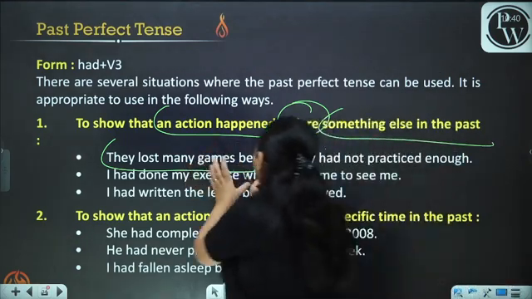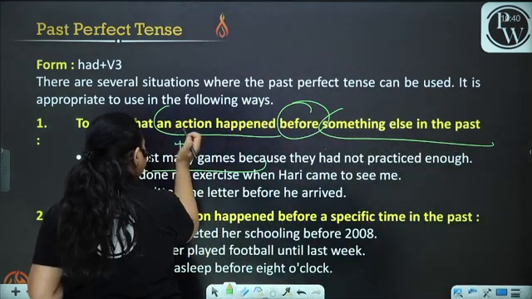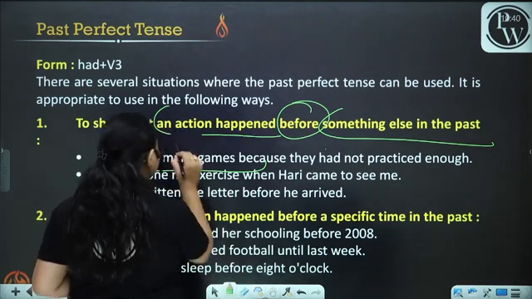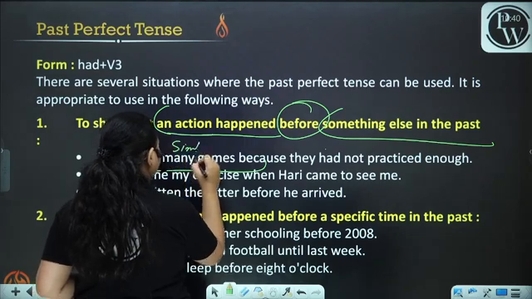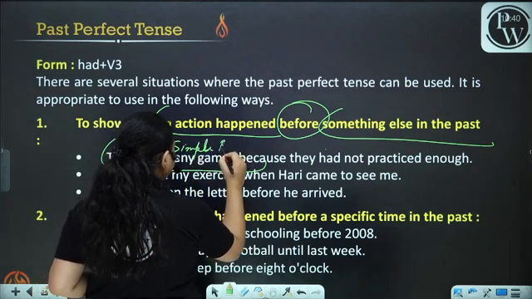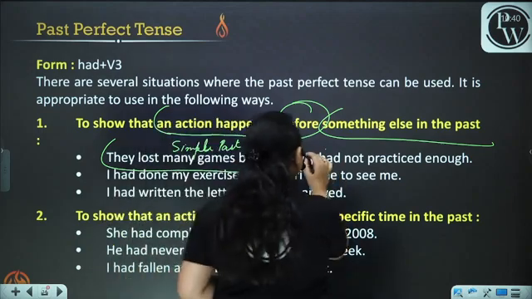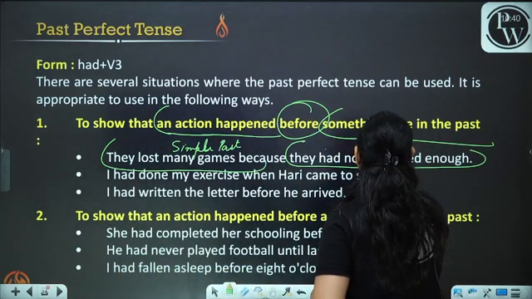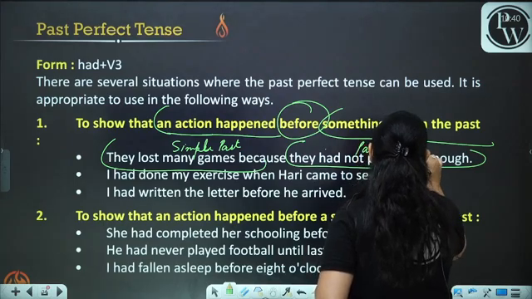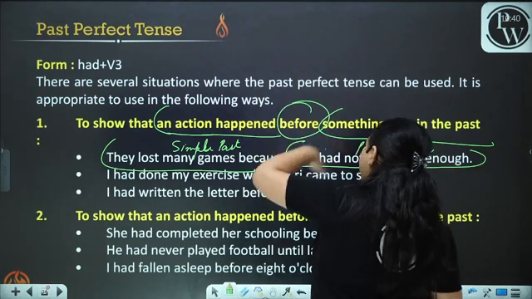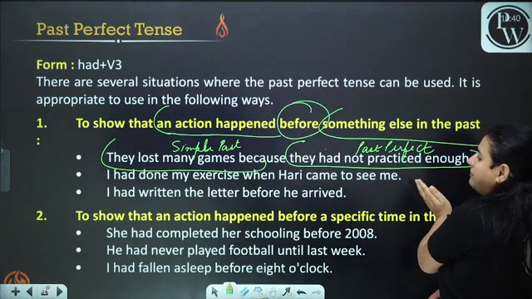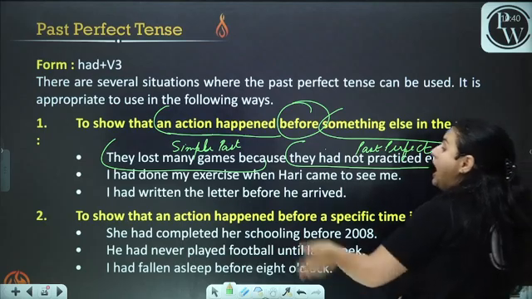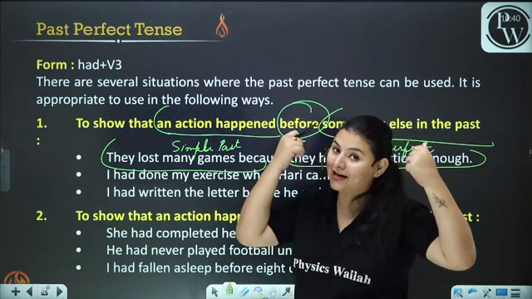Now this is, they lost many games. This is your simple past. But they had not practiced enough. This is your past perfect. An action happened before something else happened. I had done my exercise when Hari came to see me. I had already done it.